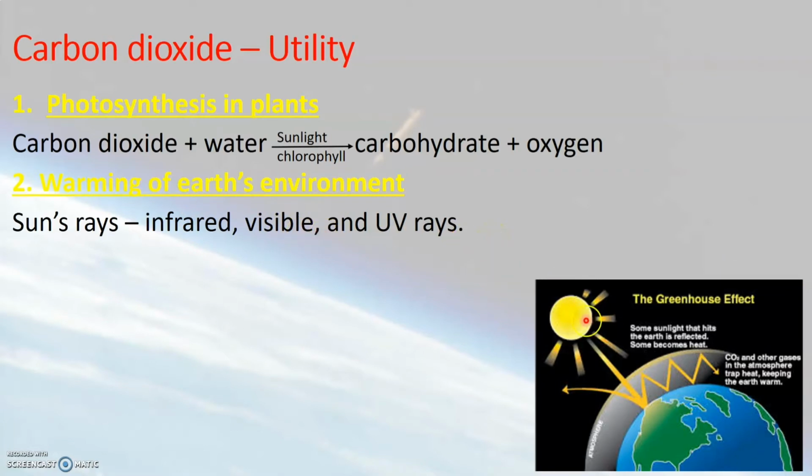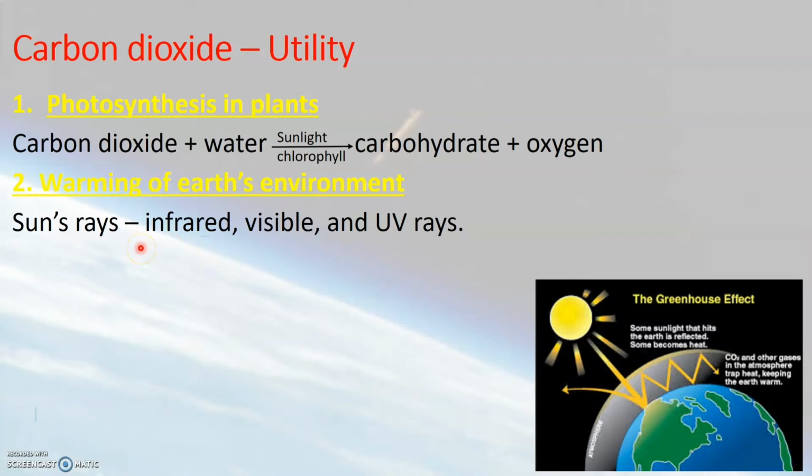As you can see here in the picture, when sun's rays fall on the surface of the Earth, some of the rays are absorbed by Earth's surface and by gases that are present in the atmosphere, while some other rays are reflected back. Mostly ultraviolet rays and visible rays are reflected back.